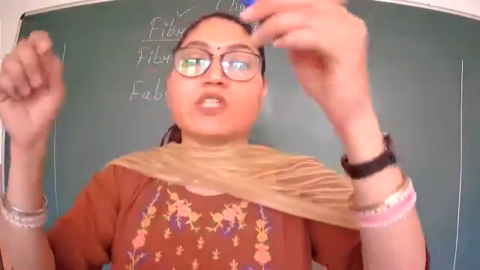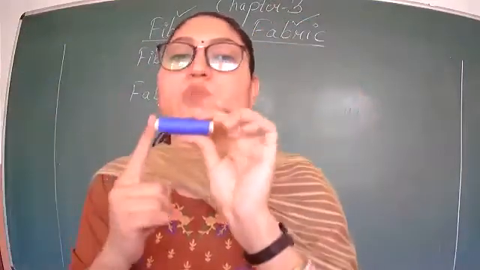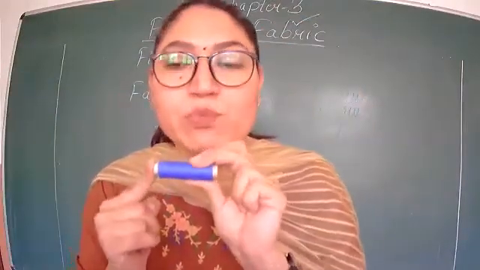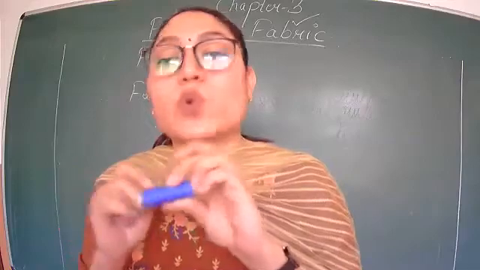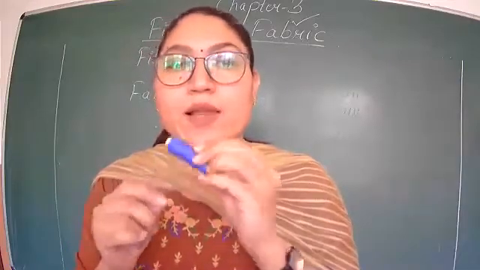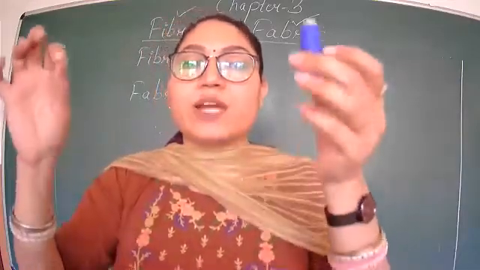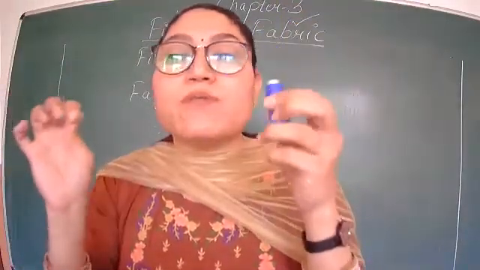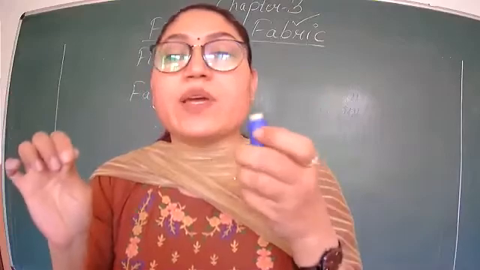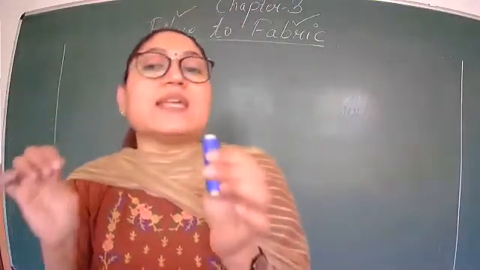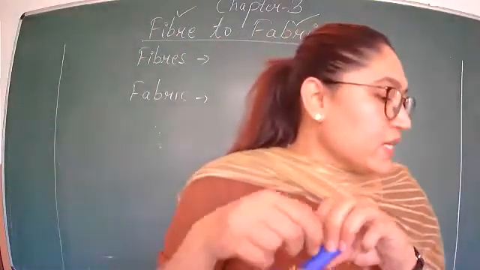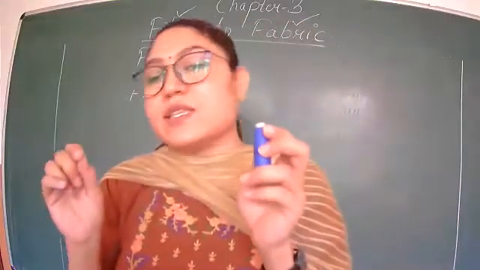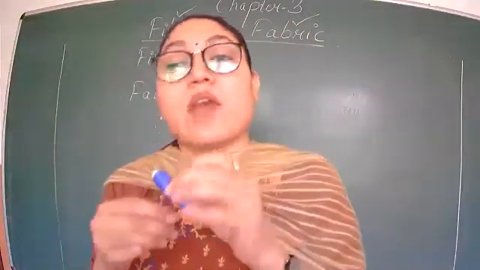So this thread which we get in this spool, in Hindi we call it reel, in English we call it spool. S-P-O-O-L. So this thread which is there in this spool is also made up of fiber. Fiber is the finest thread, very thin thread-like strands, from which we make yarn.